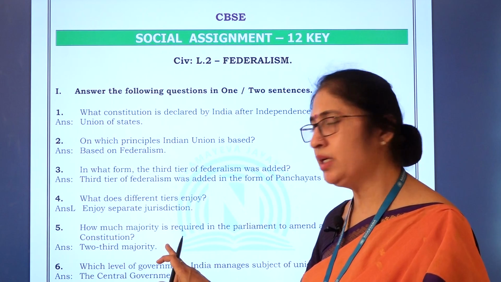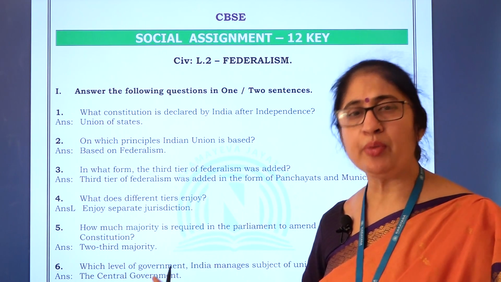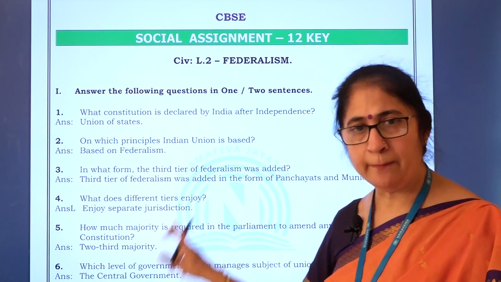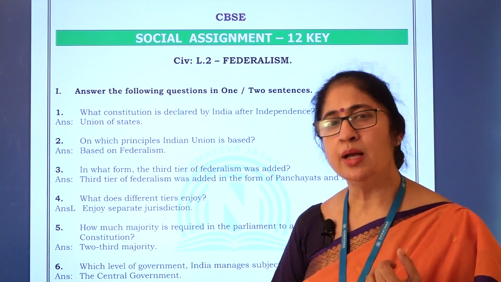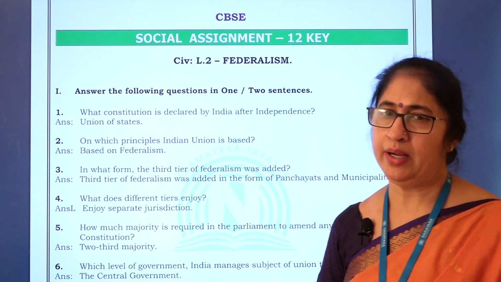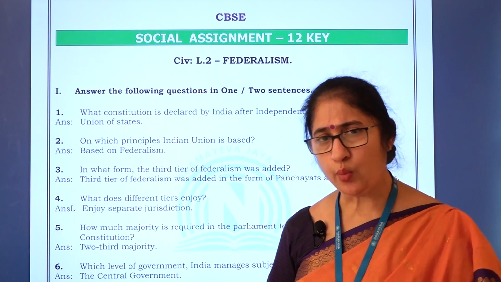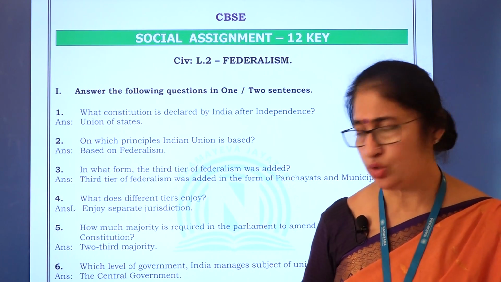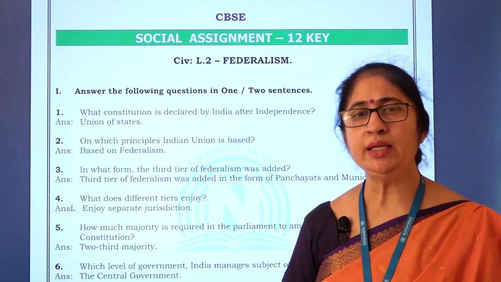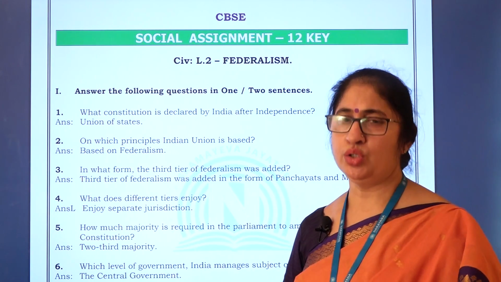A 2/3 majority in the parliament is required to change any provision of the constitution. That means 2/3 of the members should debate, discuss, then vote, and then it will be amended. So 2/3 majority is required to bring any change or to amend the provisions of the constitution.